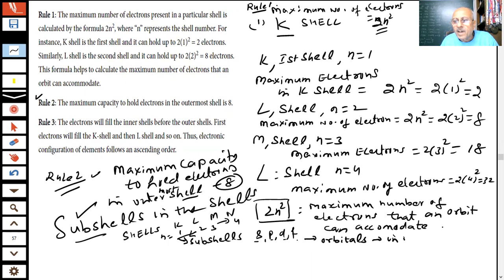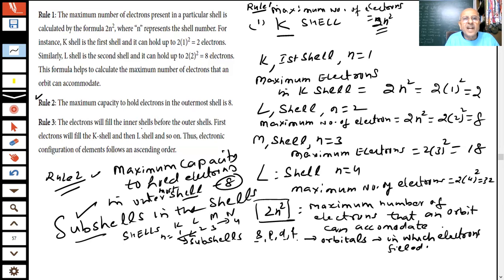Orbitals are where electrons live, where electrons are filled. That is why it says the maximum capacity to hold electrons in the outermost shell is 8. Because otherwise you are saying 32, but when you see the electronic configuration, you will find that the maximum is 8. We will explain more about this in the next lecture.